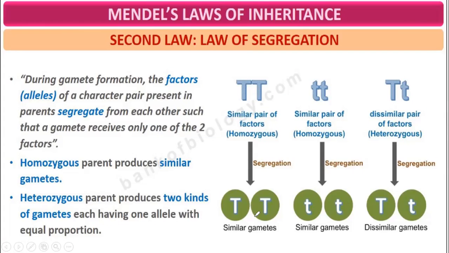A similar pair of factors, homozygous, will produce similar gametes. A dissimilar pair, heterozygous, will also produce gametes, but these gametes will be dissimilar. So a homozygous parent produces similar gametes. A heterozygous parent produces two kinds of gametes, each having one allele in equal proportion. This is the law of segregation.